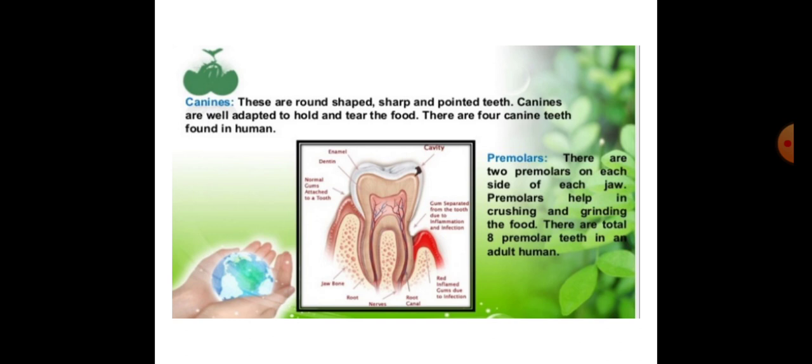Now next one is premolars. Premolars are used for crushing and grinding the food. I repeat, crushing and grinding the food particles is done by premolars. There are 8 premolar teeth in adult human beings.